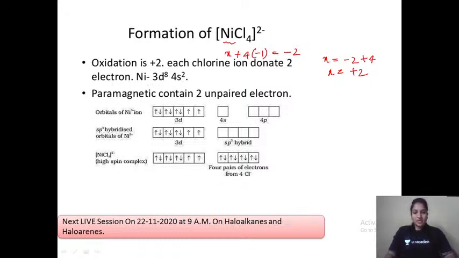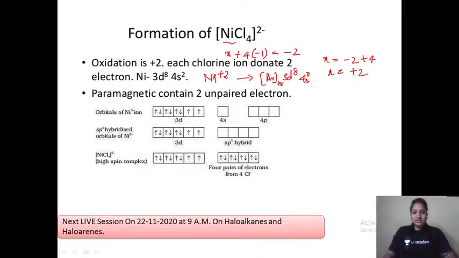Normal nickel is 3d8 4s2, argon 18 3d8 4s2. But when it comes to nickel plus 2, it will be argon 18 3d8, and from here 2 electrons have to be removed, 4s0, right? Now nickel in plus 2 state is 3d8: 1, 2, 3, 4, 5, 6, 7, 8. So 1 electron you first fill, then pairing. The next we have 4s and 4p.